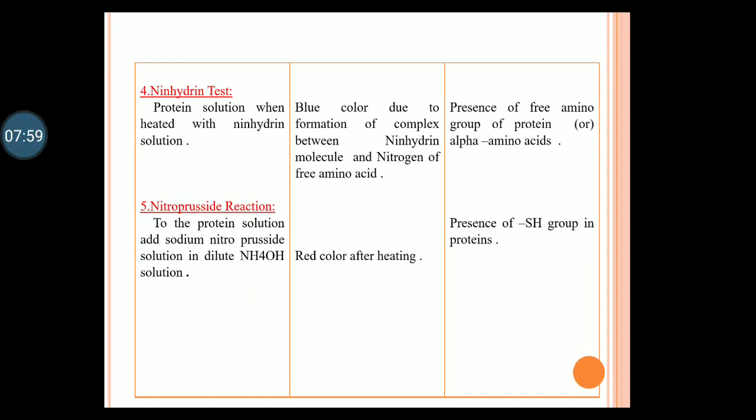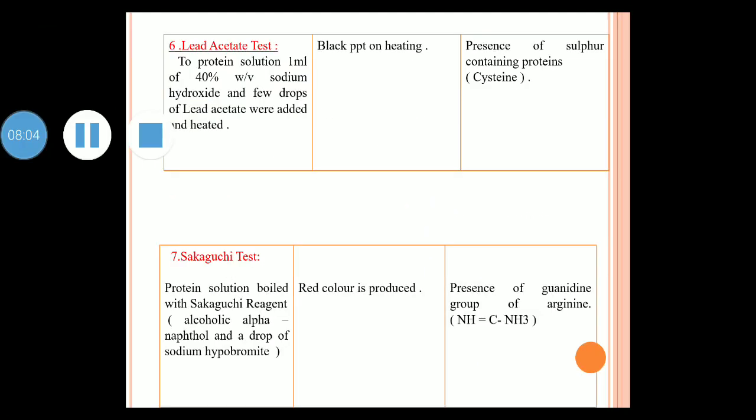Coming to the lead acetate test, it is a test used for the identification of sulfur containing amino acids, for example cysteine and methionine. For that, you take a protein solution, add 40% sodium hydroxide and a few drops of lead acetate, and heat slightly if necessary. A black precipitate is produced due to the presence of sulfur in the protein.